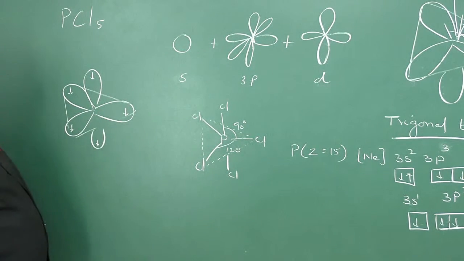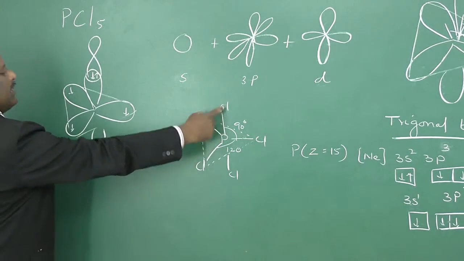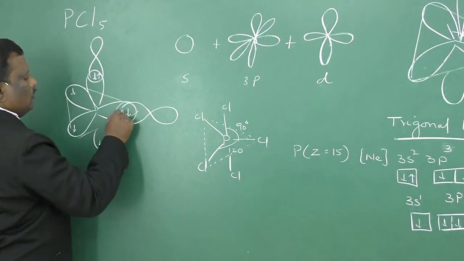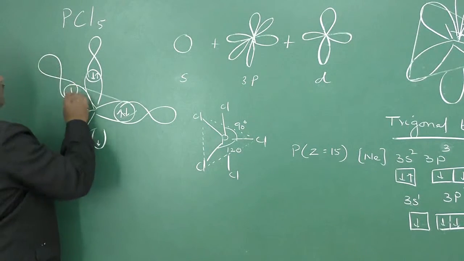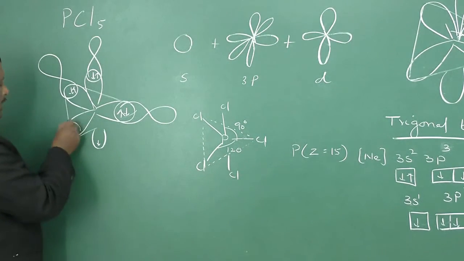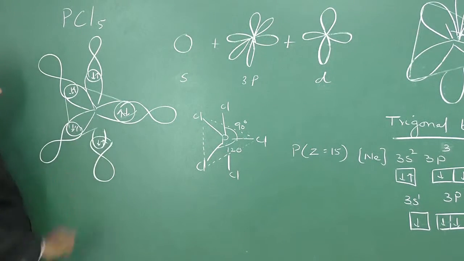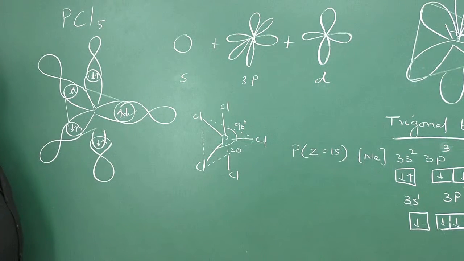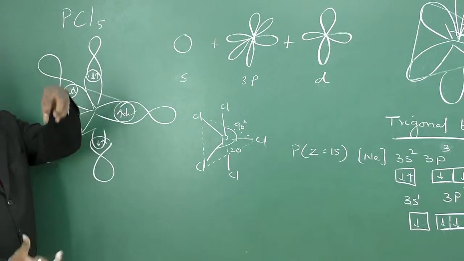Now in chlorine you know that in the valence shell of chlorine we have one half-filled p orbital. So the half-filled p orbital of chlorine overlaps here to form a p-sp3d sigma bond. And another chlorine atom overlaps here to form another p-sp3d sigma bond. And the third chlorine will form one more bond. And here one chlorine atom will form another. And you will have another p-sp3d bond. So that 5 p-sp3d bonds are there. Out of the 5 bonds, 3 bonds are in one plane and the other 2 are perpendicular to this.